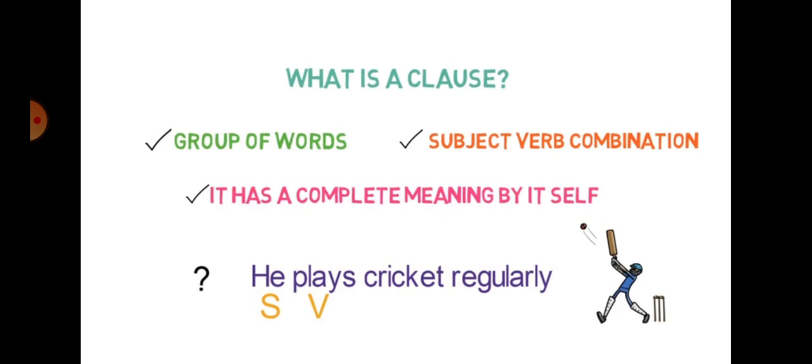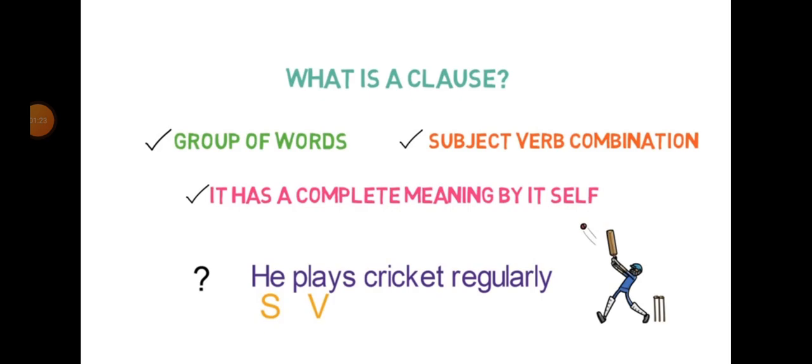When we talk about clause, students, a clause is a group of words. Moreover, it has a subject and verb combination in your sentence. You will always find a subject and verb if it is a clause. Now, the most important thing, it has a complete meaning by itself. Remember that in a clause, these three things are always necessary. It should be a group of words, it should have a subject and verb combination, and it must have a complete meaning by itself.